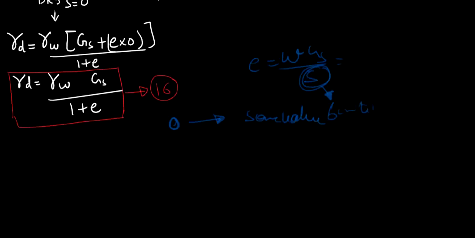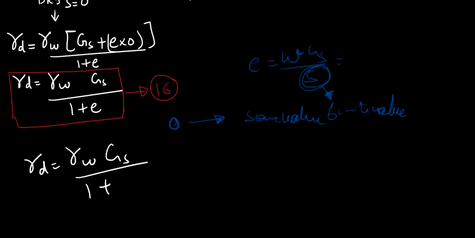Okay, finite value now, it will no more be equal to 0. So let's analyze this equation at a water content greater than 0. Now gamma D is equal to gamma W into Gs. Now I can write this as e is equal to wGs by S, because my water content is not more 0 now.